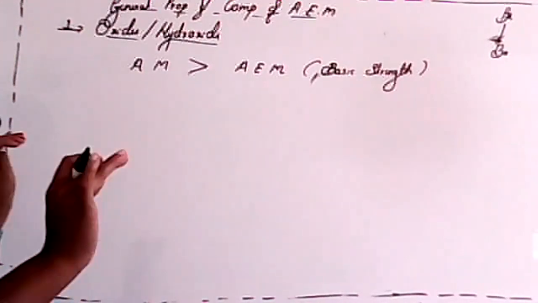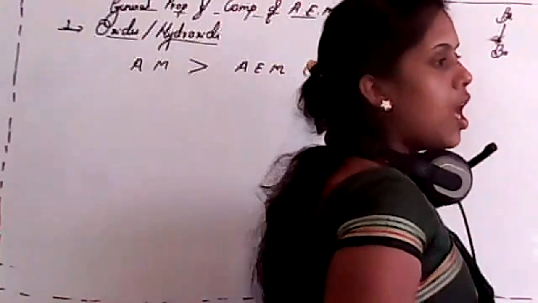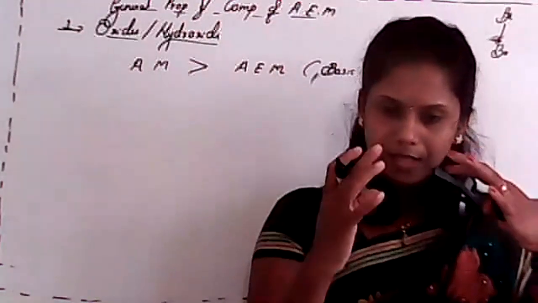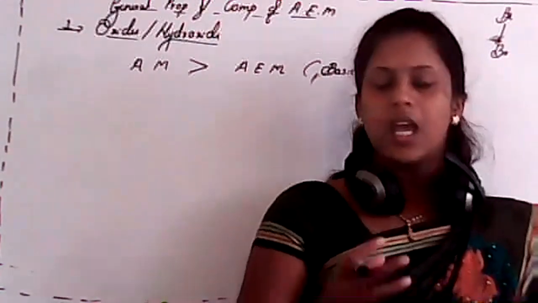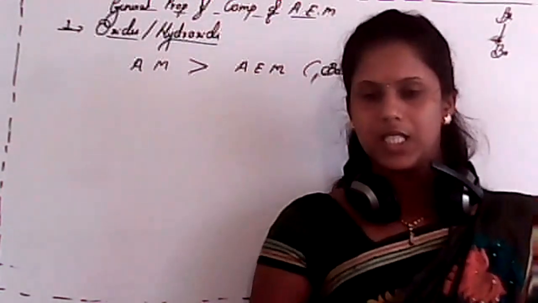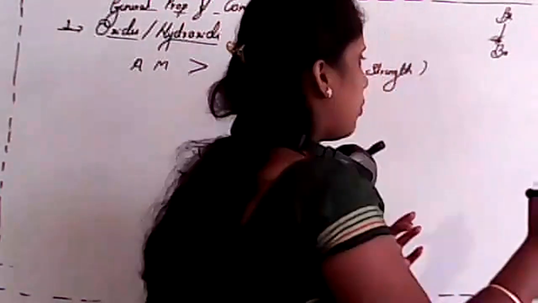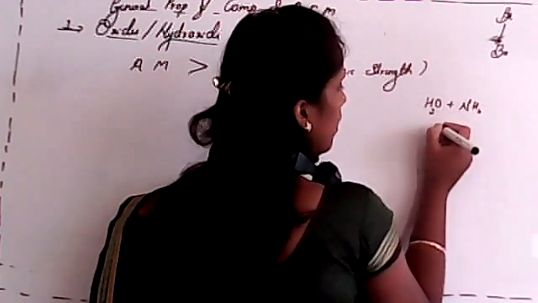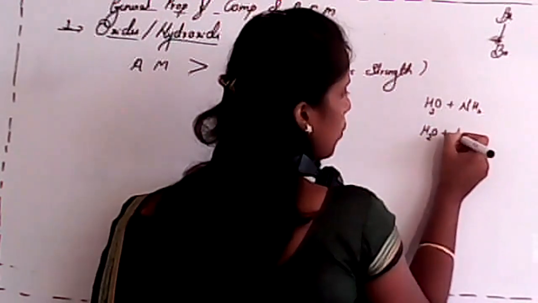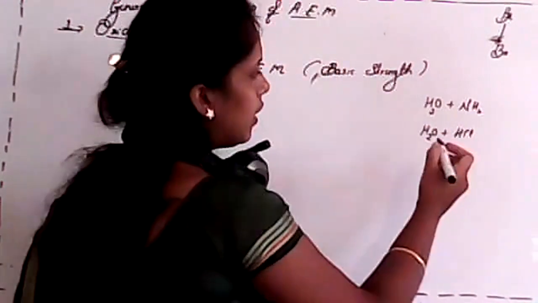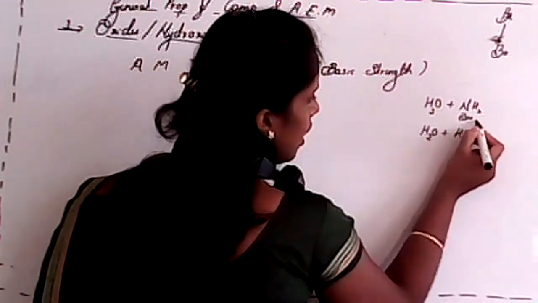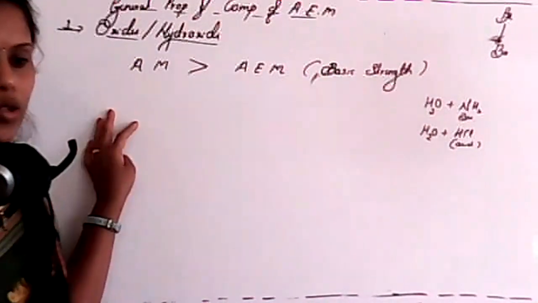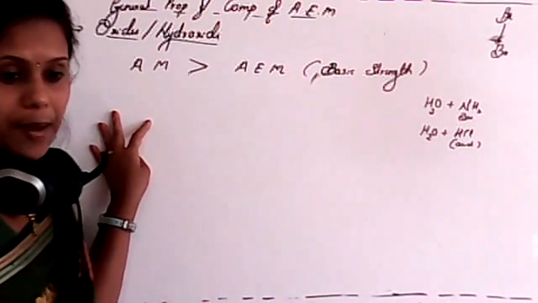So next one, we have to study amphoteric nature, how beryllium hydroxide has an amphoteric nature. That means it must react with acid and also react with base, just like water. We consider one example for water, isn't it? Water with NH3, and another example is water with HCl. Where water reacts with base, and in another condition, water reacts with acid. Just like that, we have to explain the amphoteric nature of beryllium hydroxide.